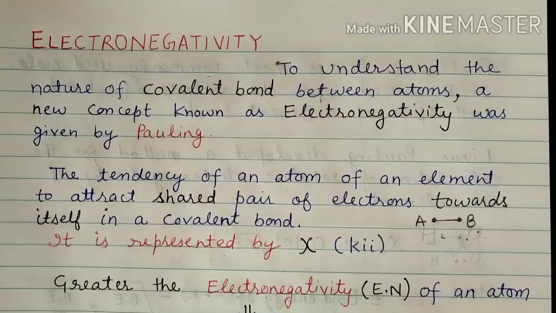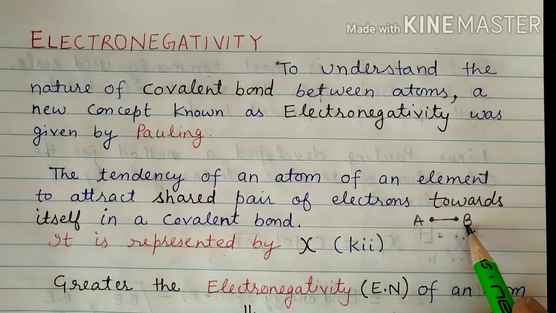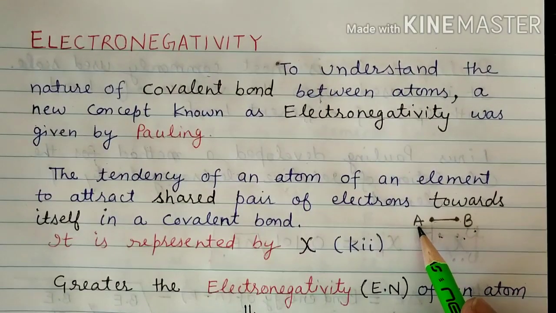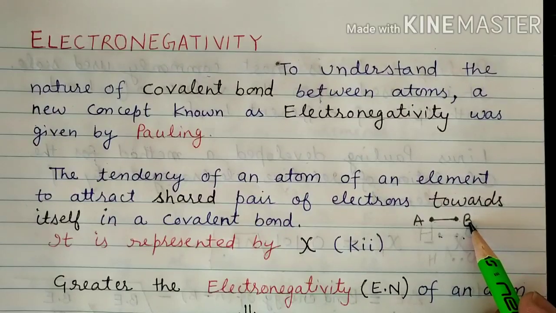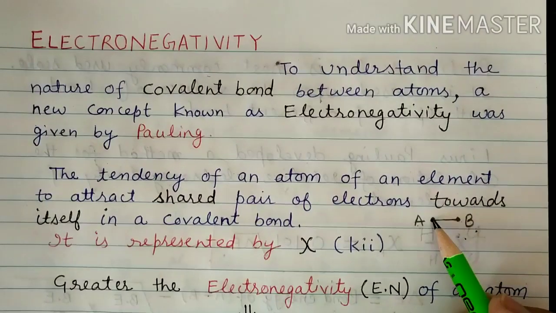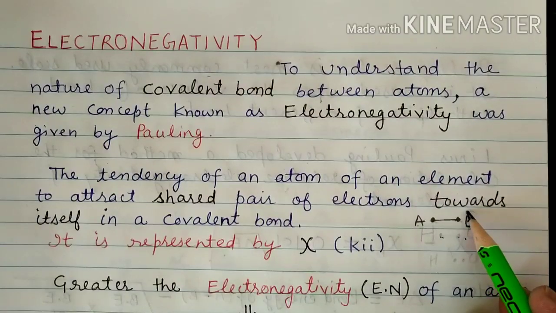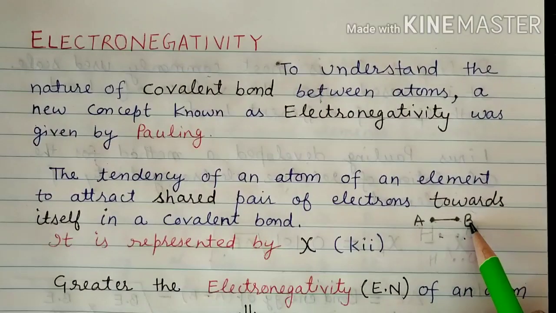Now what will happen if the electronegativity of B is high? Say, for example, the electronegativity of A is less and this atom has more electronegativity. The two electrons present in this bond, if the electronegativity of B is more, B will take them towards itself.